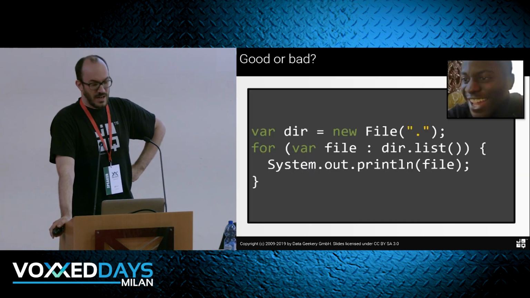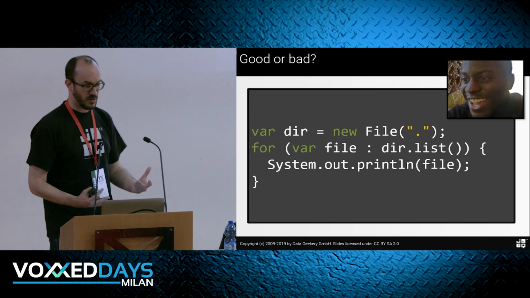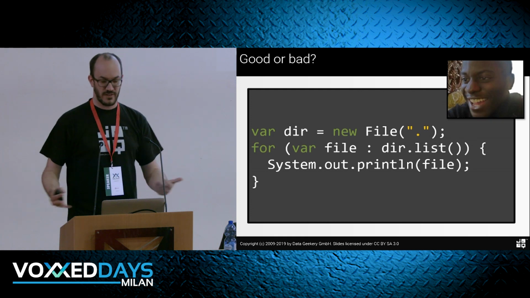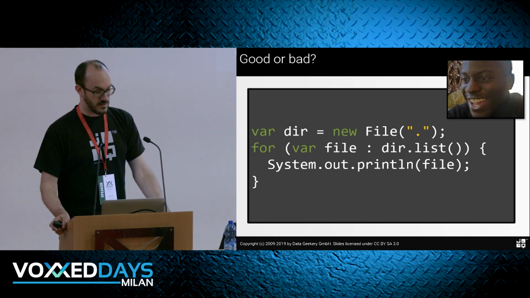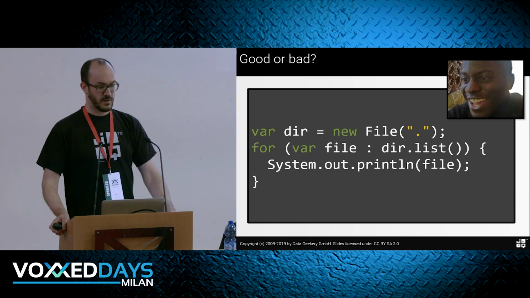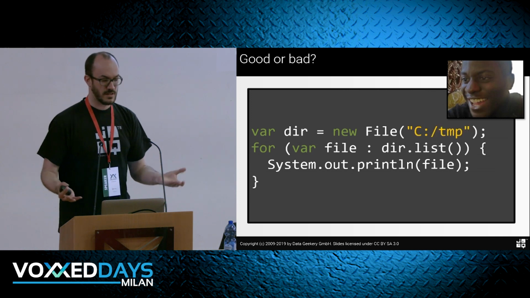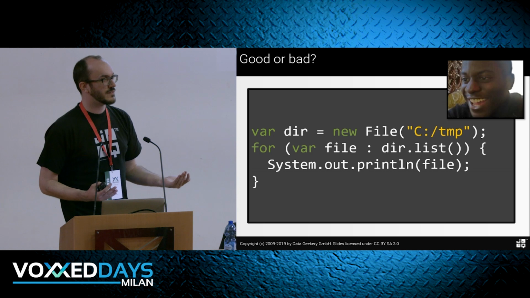When we work with APIs, this is how we feel, right? We should feel great. We should feel that fun. It should spark joy. So we had this wonderful API from the very beginning of Java. We could interact with the file system, just instantiate a new file like a local directory, and then list all the contents of the file. Wonderful, right? So that feels great. We can iterate over it. Wonderful. So we can use that with any directory, and we see there's a mistake here.